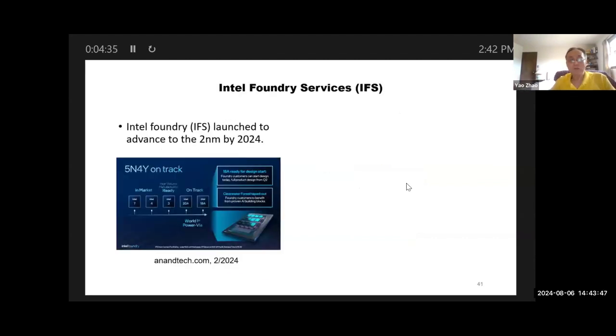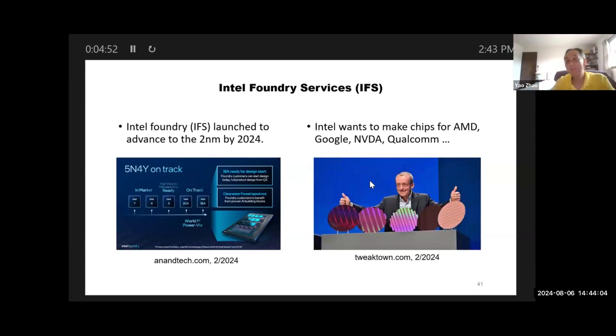Okay, finally, Intel is making transitions. Intel launched its Intel Foundry Service. It's like TSM, so it's a separate entity. It aims to advance to 2 nanometer by 2024. And Intel has publicly announced they want to make chips for all its competitors.